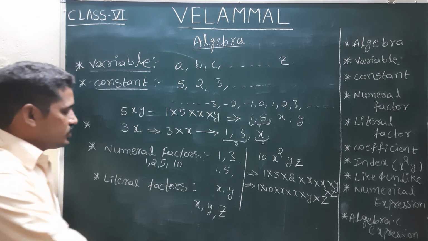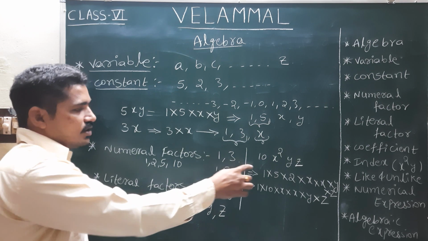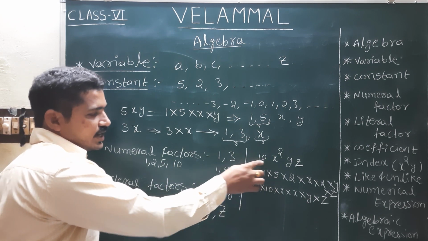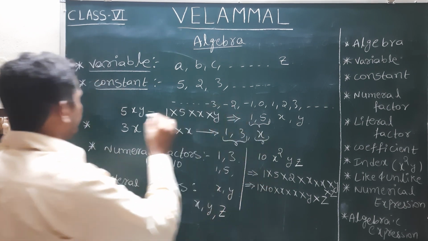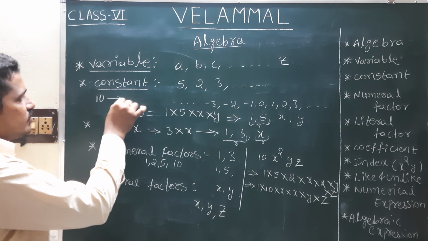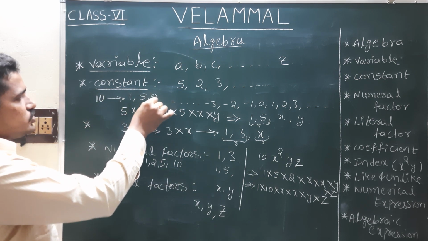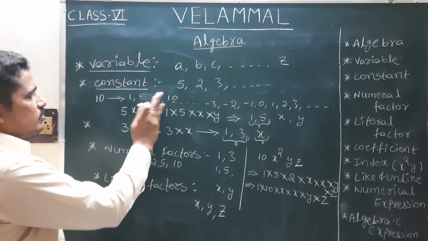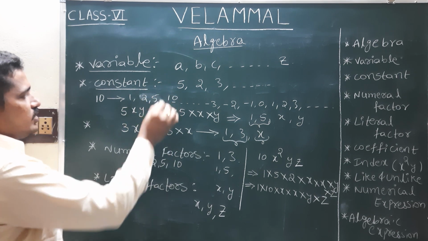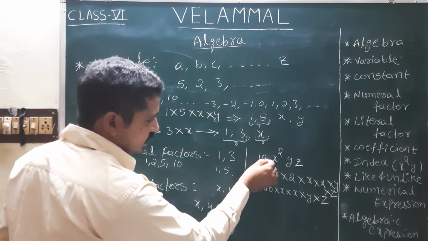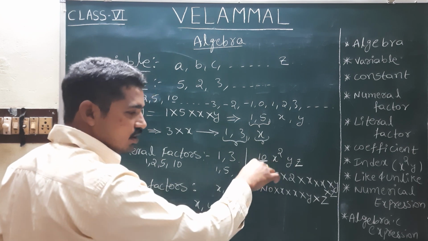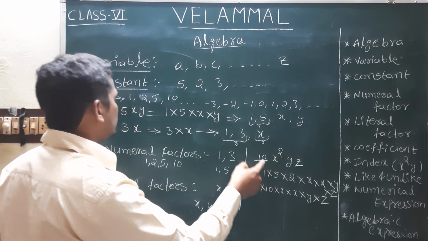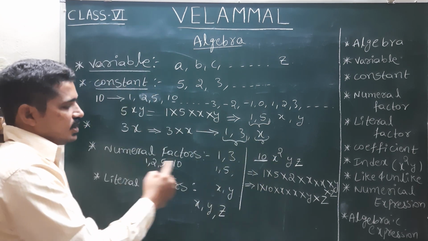Literal factor. Numeral factors are the factors of the numbers we have. See, for 10, what are the factors we have? If we write the factors for 10, what will we get? 1, 2, 5, 10. So for the number we have, all of its factors will come as the numeral factors.